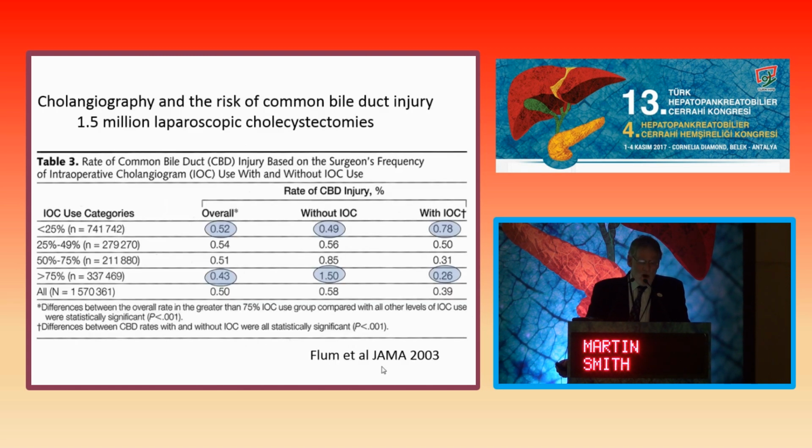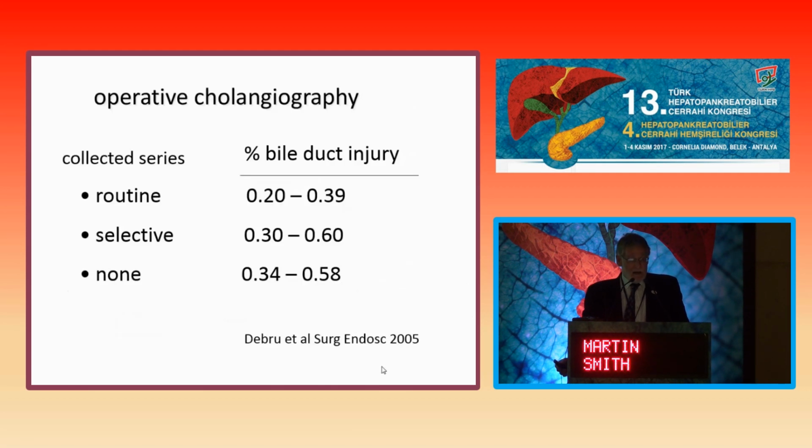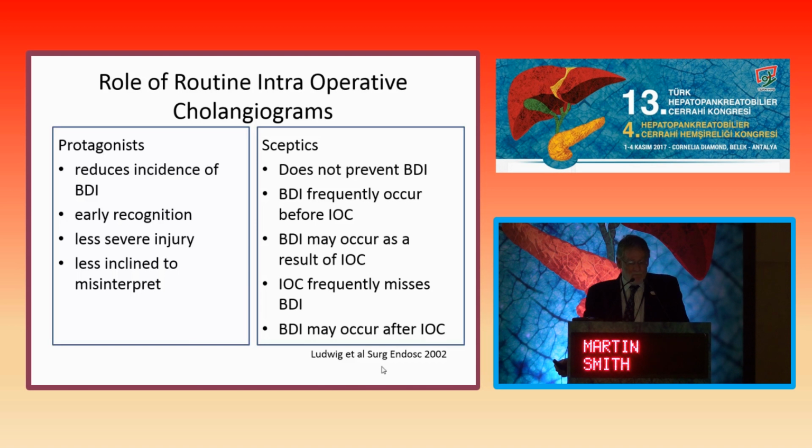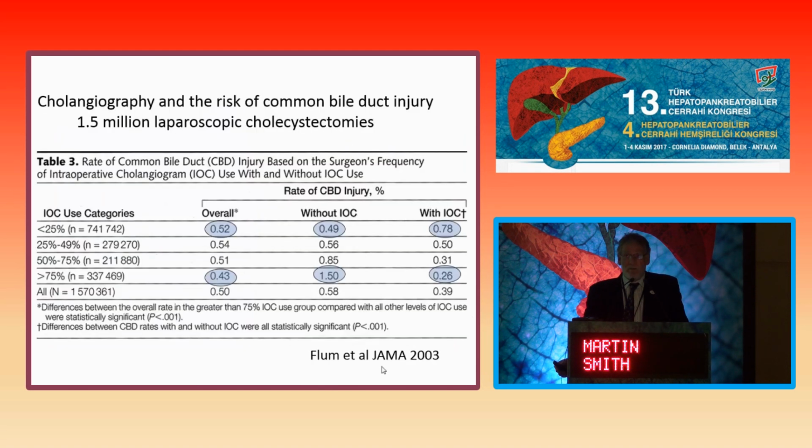But Flum has, I think, made a great contribution to this discussion. In this study, he looks at patients who do it routinely and patients who do it only occasionally. This is a difficult table to look at, but what I want to point out is that if you don't do it routinely, and you do an intraoperative cholangiogram, your incidence of bile duct injury increases.